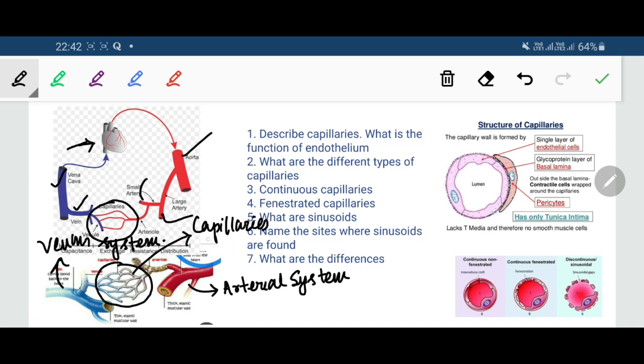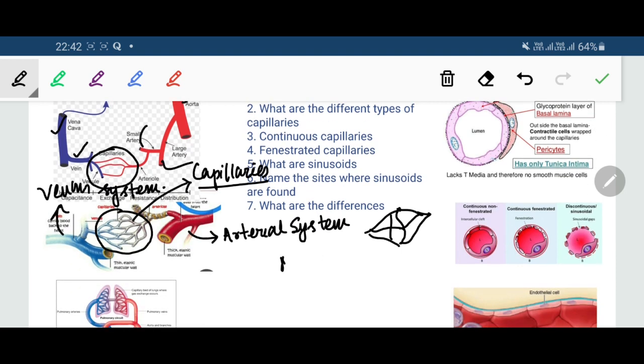Capillaries, as you can see in the diagram, form a network like that. This network is called the plexus. So capillaries form a network and this network is called plexus.